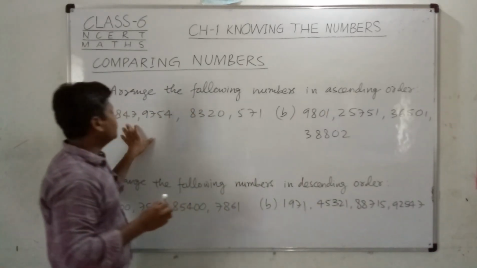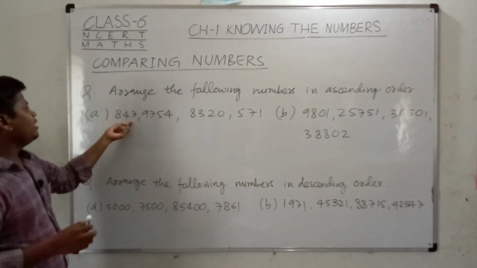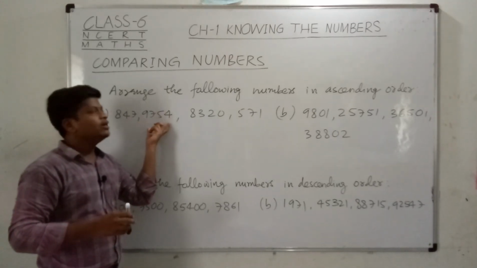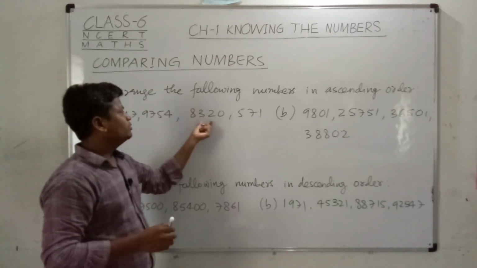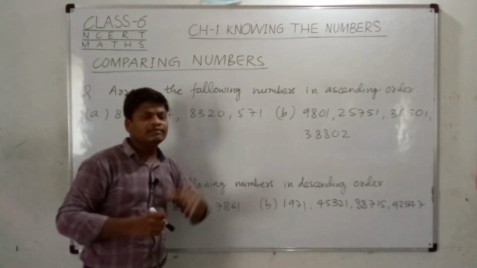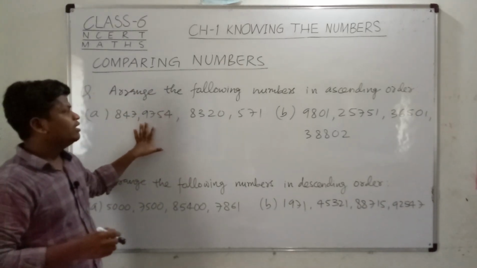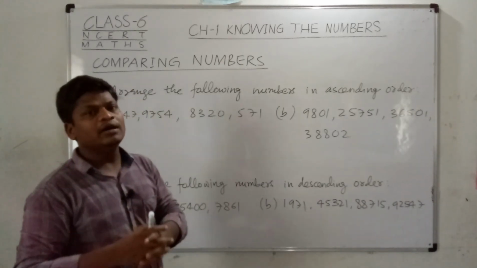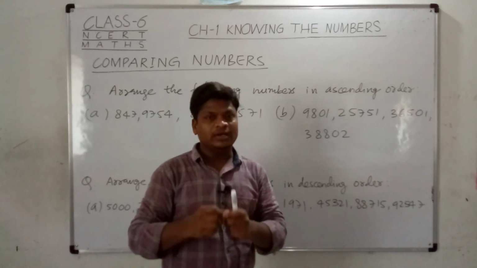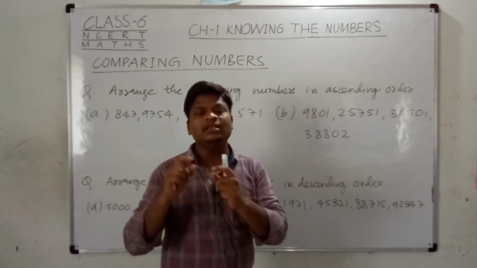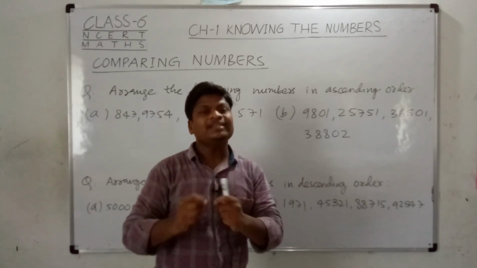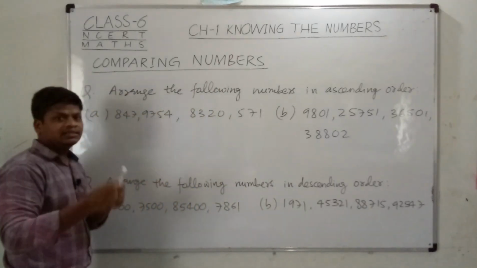Some numbers are given: 847, 9754, 8320, 571. We have to arrange these numbers in ascending order, right? So we will write these numbers in the correct order. Ascending. What is ascending?